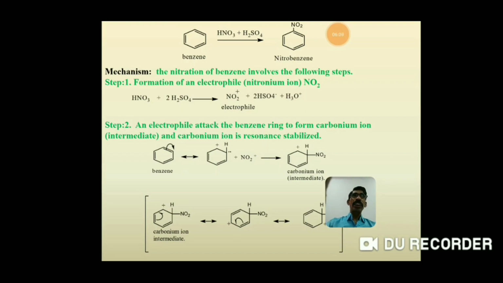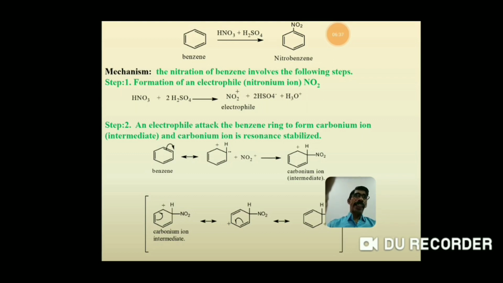Now in this benzene, one pi bond is transferred onto a carbon atom, so one carbon atom becomes negatively charged and another carbon atom becomes positively charged. Then the electrophile obtained in the first step attacks the benzene at the negatively charged carbon atom to form the carbonium ion.